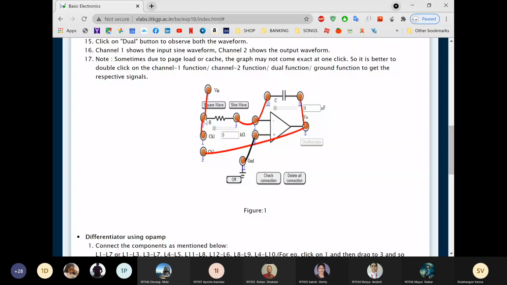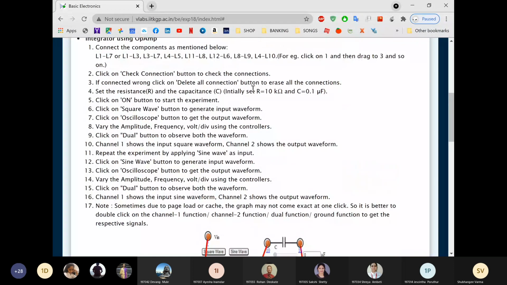Then here we are going to connect input to input. As input we can apply either a square wave or a sine wave. Then through this resistor we connect to the inverting terminal, and the capacitor we connect in the feedback path for the integrator, from inverting to output, and the non-inverting terminal we connect to ground. Once we're done with the connections, we have to select this resistor and capacitor. Here we are going to select 10 kilo and 0.1 microfarad.